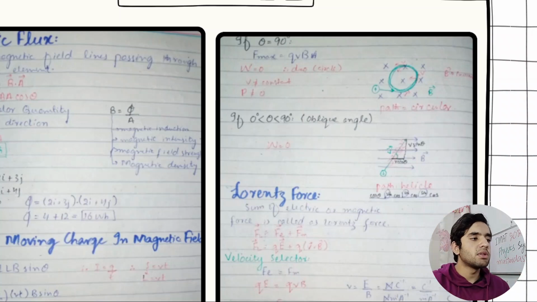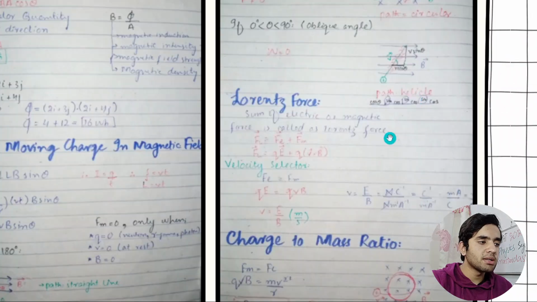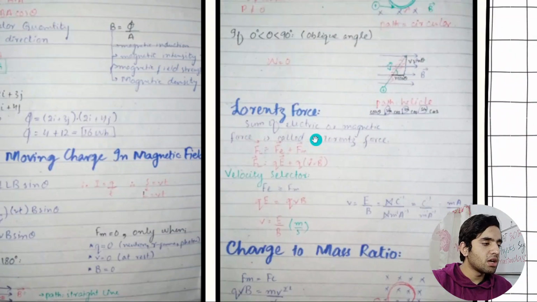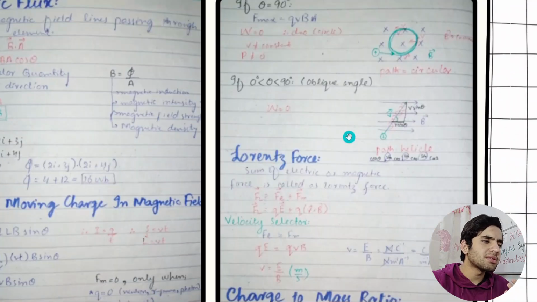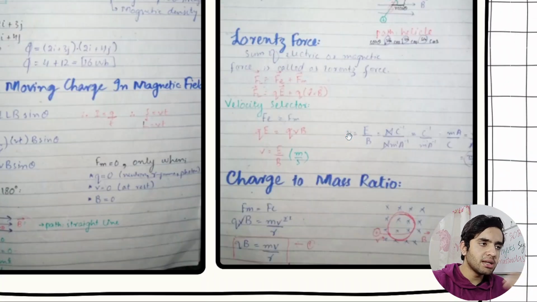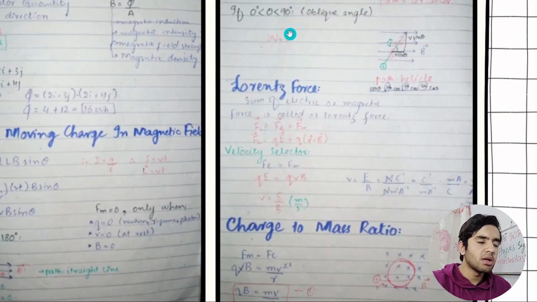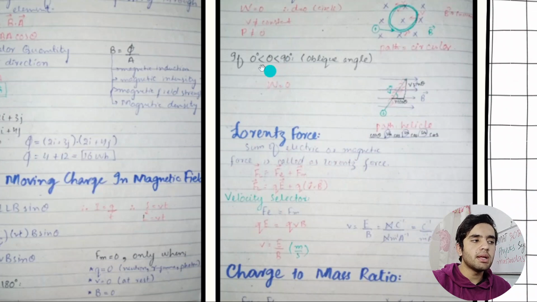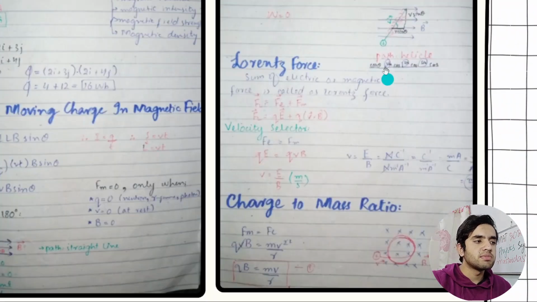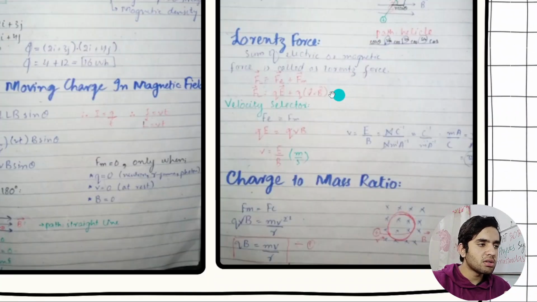If the angle between V and B is 90 degrees, the body will move in a circular path. When theta is greater than 0 but less than 90 degrees, the path will be helical. I added the reasons for each, shown by arrows and all the stuff.